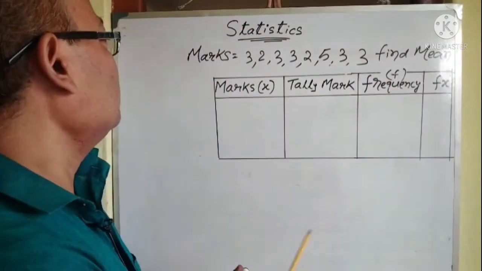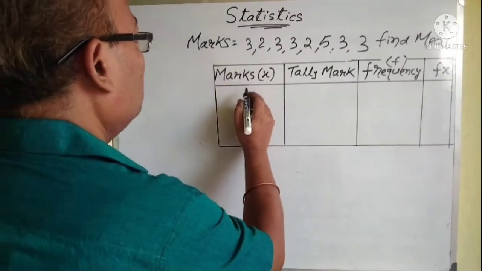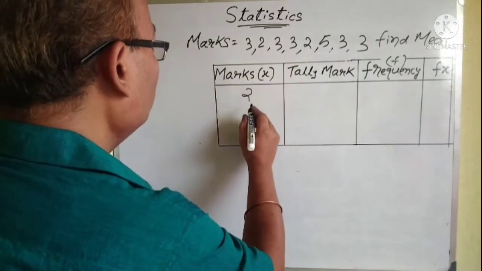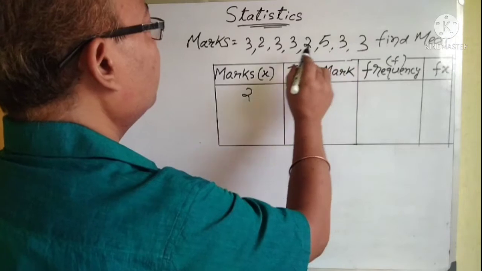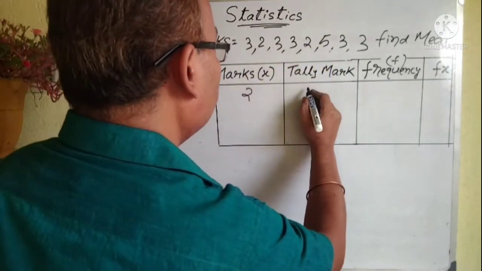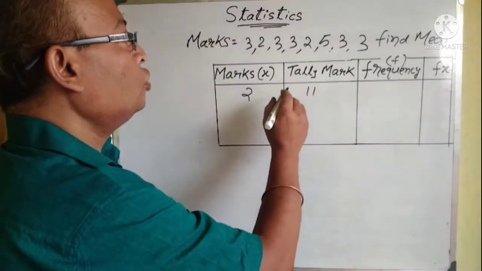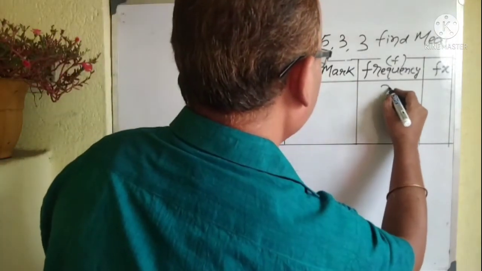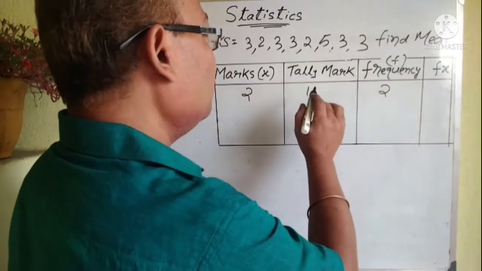I'll show you. Now see, first I will write it down, the marks. Suppose 2 is over here, so I'll write 2. Then I'll count how many times 2 is there over here. Suppose this is 1, this is 2. So I'll draw lines like this. So 1, 2. So how many times 2 came? 2 times. So that is frequency.